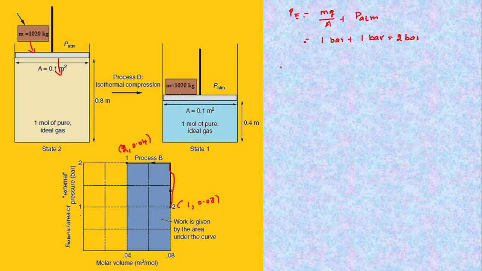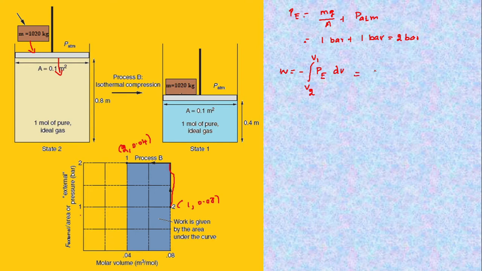Therefore, let us determine the work done during the isothermal compression. Here the work done formula is minus the integral of Pe dV from V2 to V1.